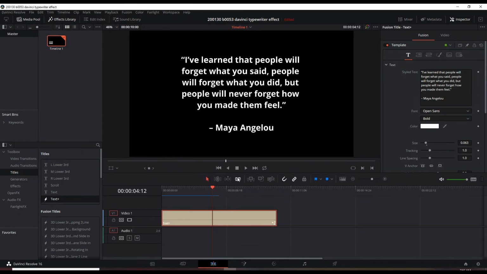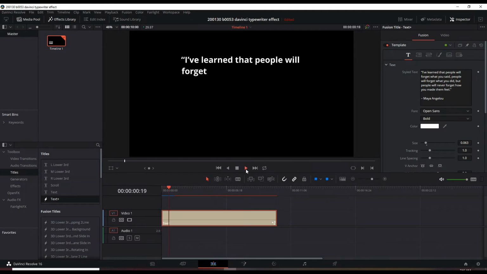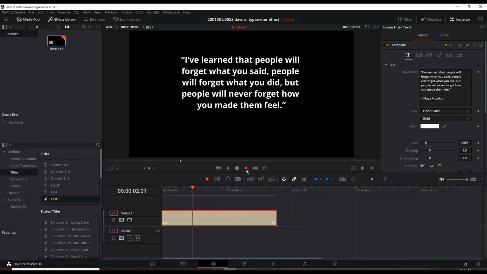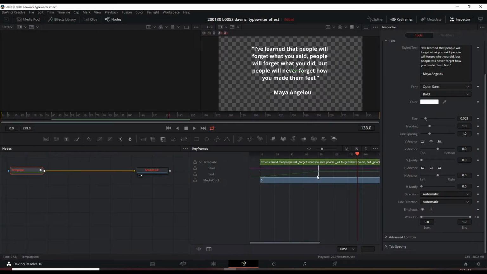Enter. So now it's 10 seconds. And let's play it from the beginning. It's still too fast because what we only did was add time to this part of it, the full text. So to adjust the speed at which it types, we have to go back to the Fusion area. And here is where you can adjust that.